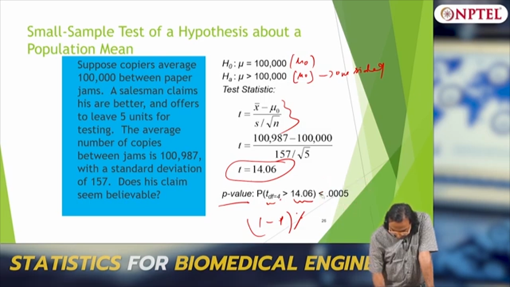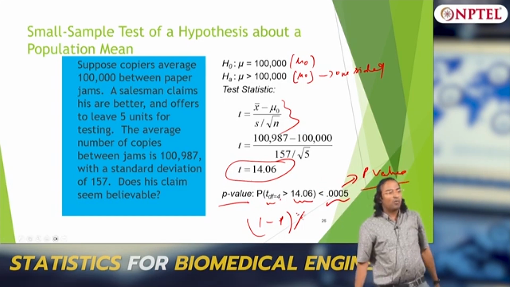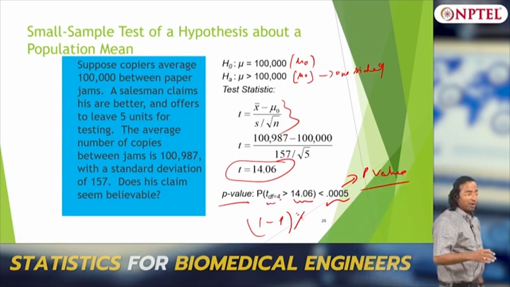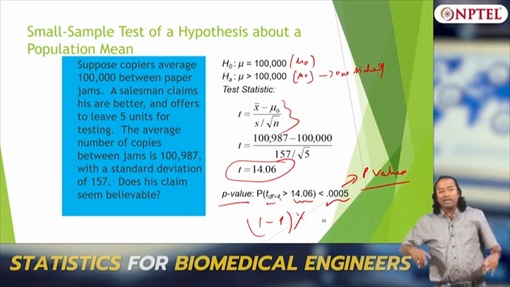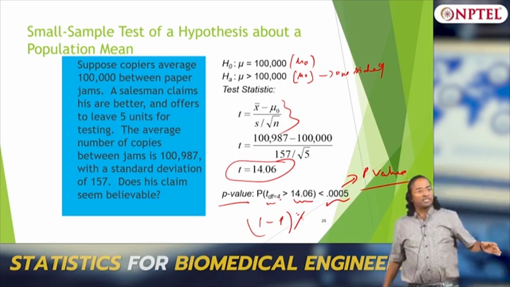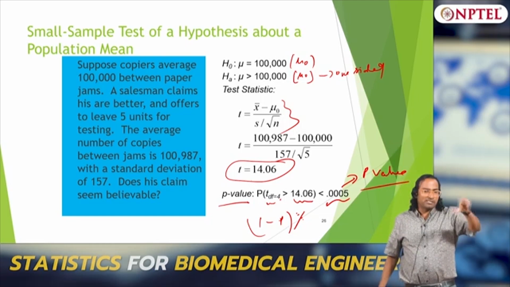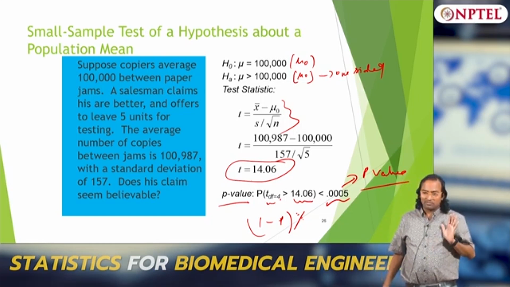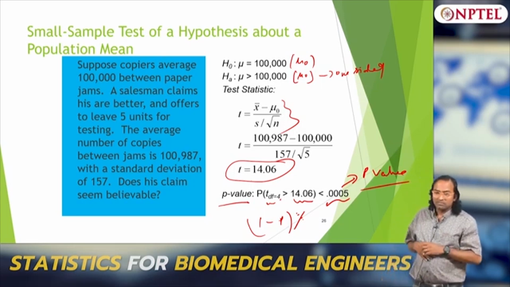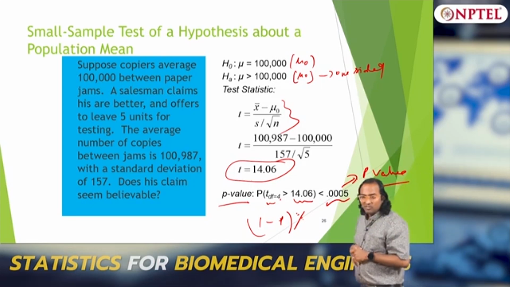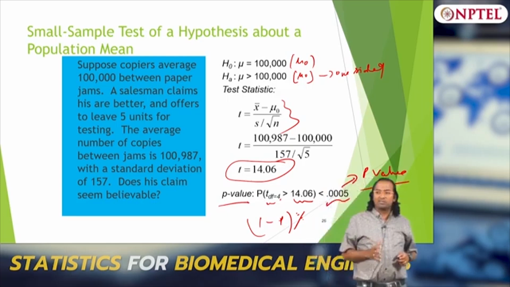Sorry, less than or equal to, this is my P value. 1 minus P percentage is 1 minus 0.05, 0.0005. So you can be very sure that his claim is good based on just the 5 samples, that is what it is. Make sense? So this is a small sample T distribution problem.